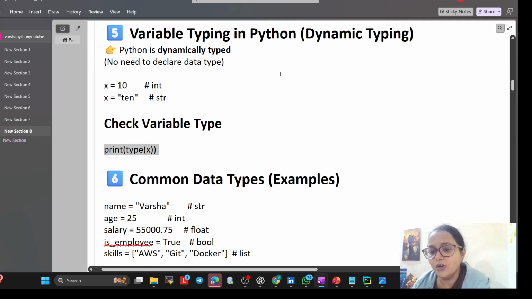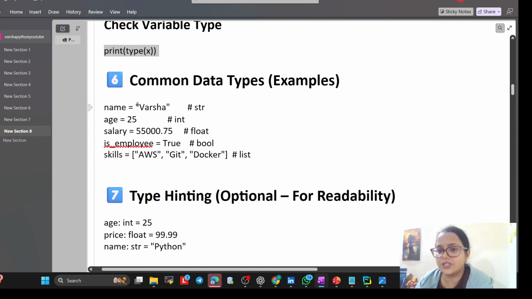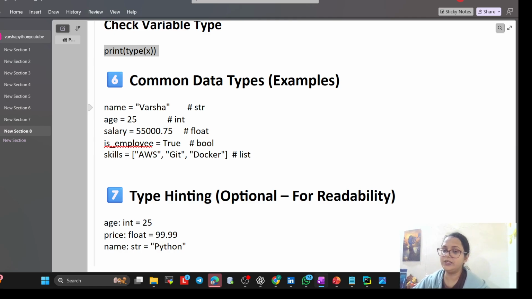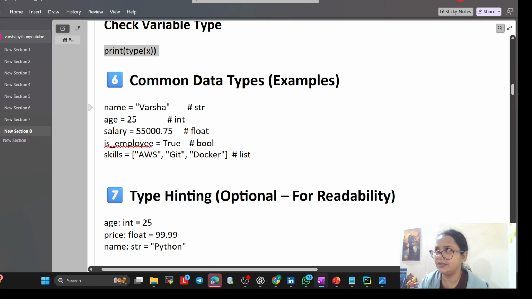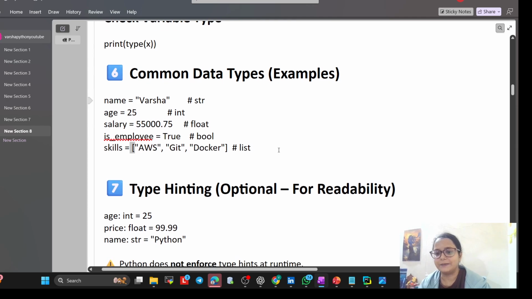It is okay, because it is dynamic type. So data types no need to declare. So we will check the variable type. Now common data types. See, Varsha is 25, salary is a float value. Is employee is a boolean value, true or false. If something gives true or false, we call that a boolean value. Now skills, AWS, Docker, that is a list, because yesterday I think I covered that if something is in a square bracket, that is a list. But don't worry, I will cover list examples in upcoming days also. I'm just taking a common example to make you understand.